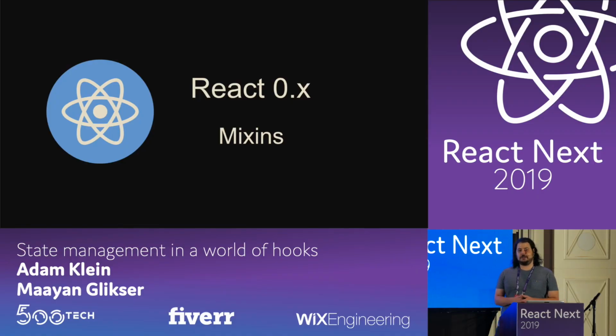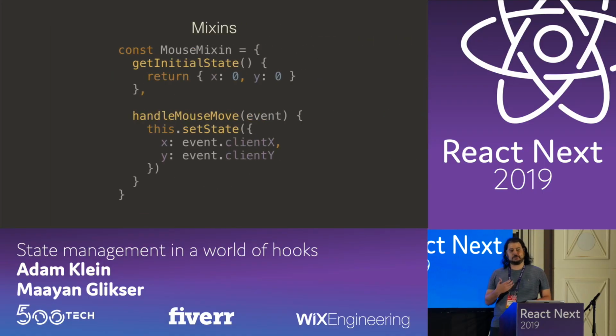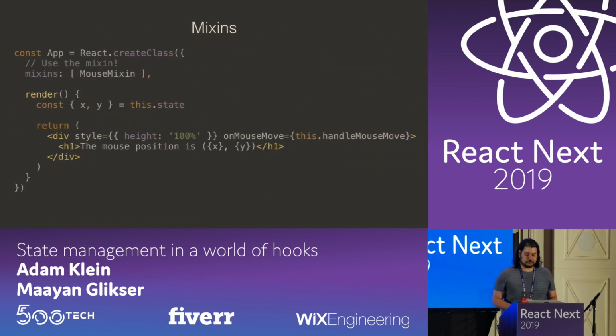Back in the days of React 0.x, we had something called mixins, where mixins allowed us to share functionality between our components. Mixins allowed us to define methods that were monkey-patched into our React components. So basically, we would write a mixin with all the methods we need, and then specify the mixins in the component that we want to use.